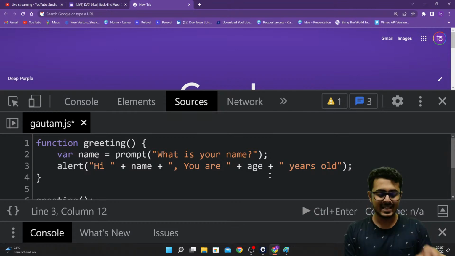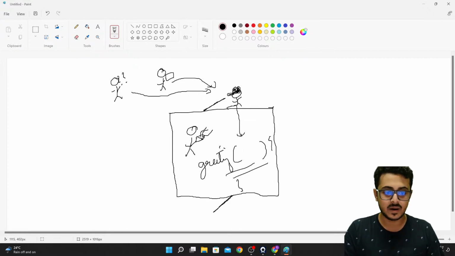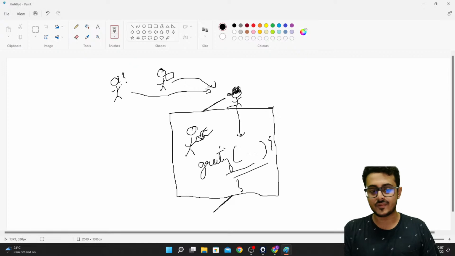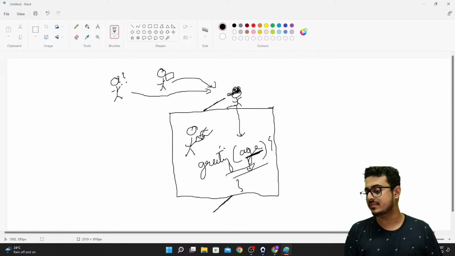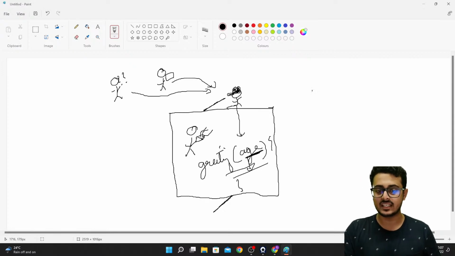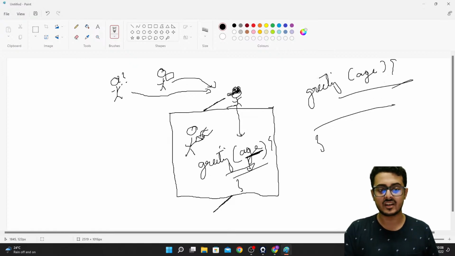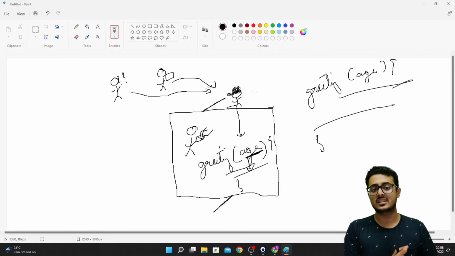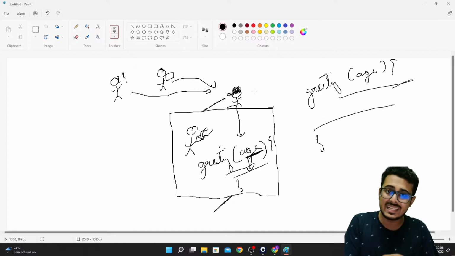Now the age that the user is providing to this party, so this party is a function itself, this function now needs an age. It needs the age that it is going to use inside of the function itself. So right now the greeting takes an age that it is going to use within the function itself. That is how this particular function is going to execute. For that we need to define age. We need to tell where this age is. We need to provide greeting with the age.